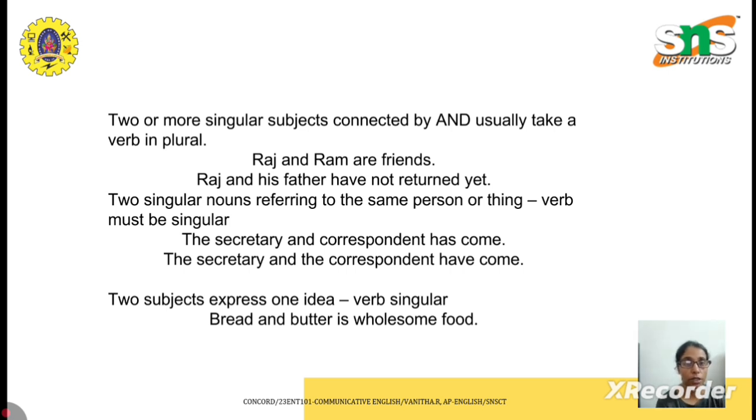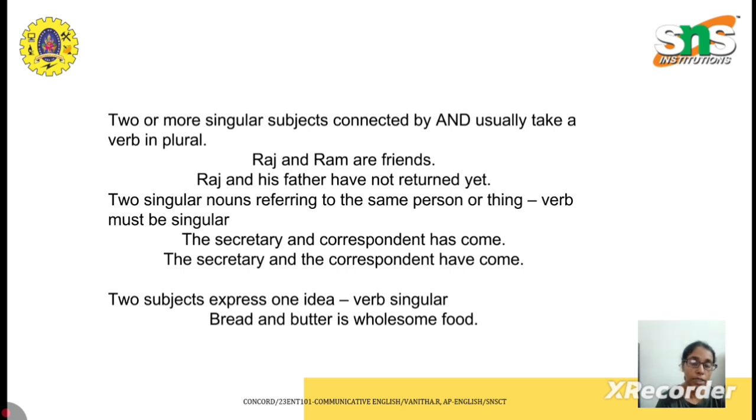We are using the secretary and correspondent. So here in this particular sentence, the secretary and correspondent is one person. So we are using a singular verb, that is, the secretary and correspondent has come.